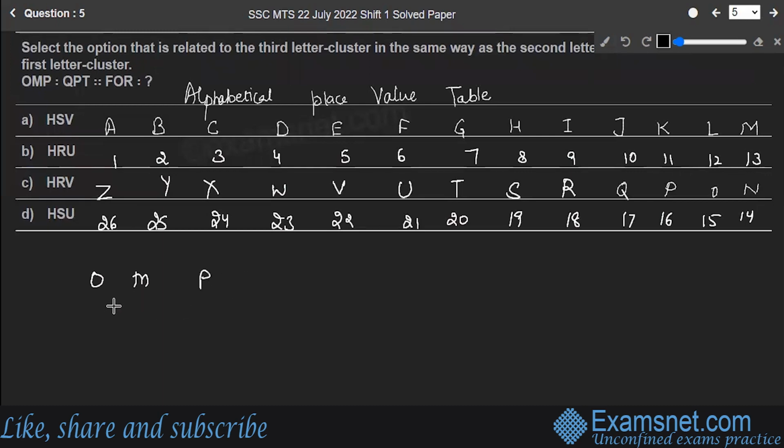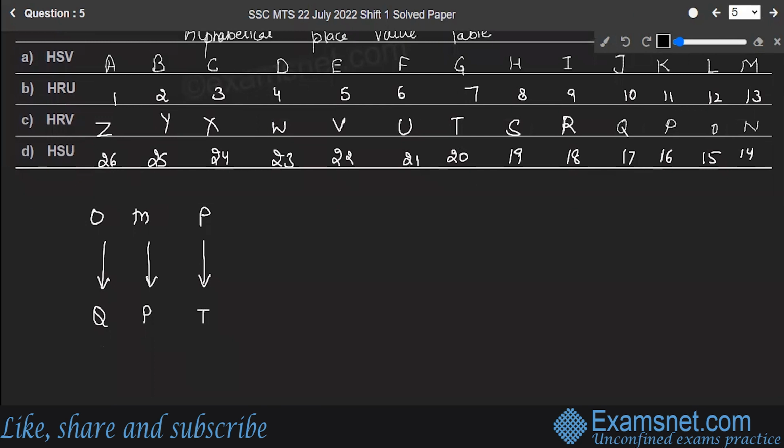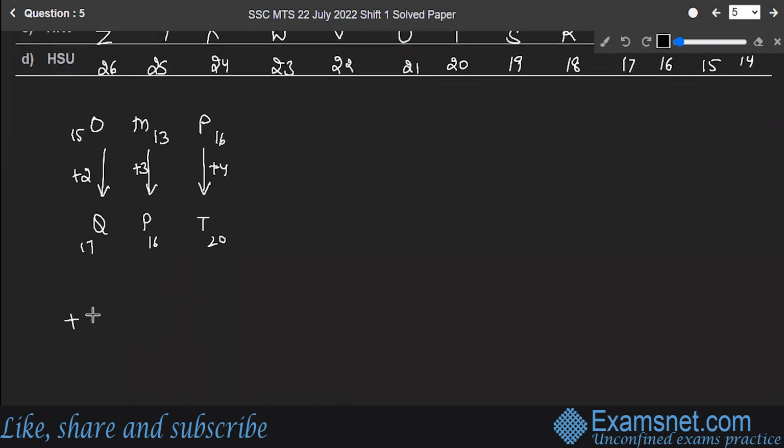OMP is having some relationship with QPT. Okay, what is the position value of O? Place value of O is 15, M is at 13, P is at 16, Q is at 17, P is at 16, and T is at 20. So over here the movement is +2, +3, and +4. Okay, so we got our logic. The movement is of the type +2, +3, and +4.